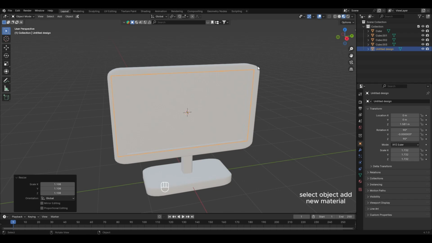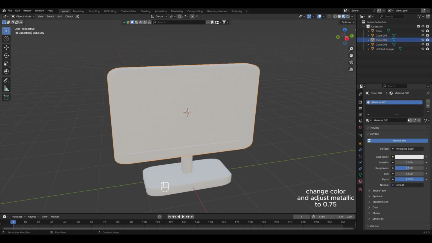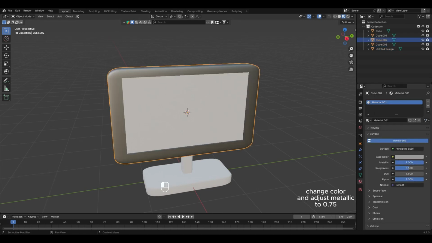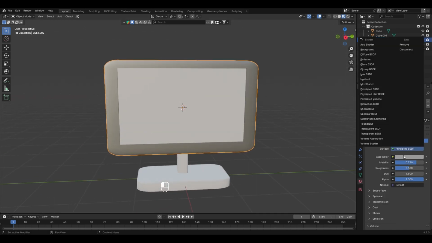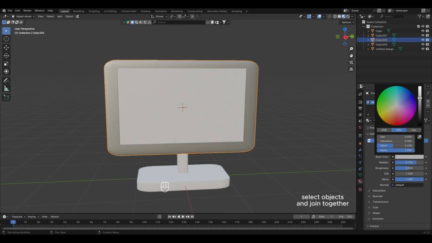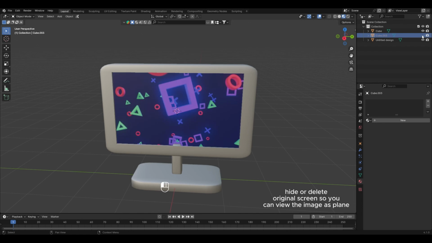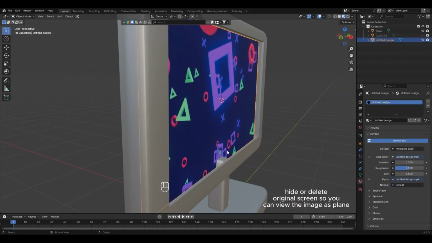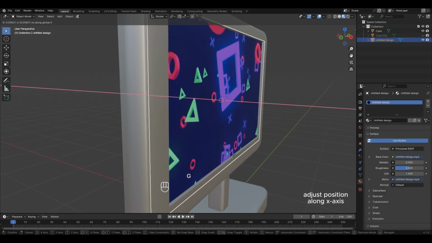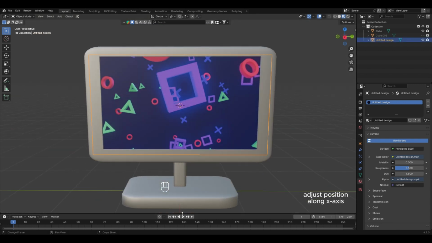Select the object to add a new material. Change the color and adjust metallic to 0.75. Select the objects and join them together. Hide or delete the original screen so you can view the image as a plane. Adjust the position along the X-axis.